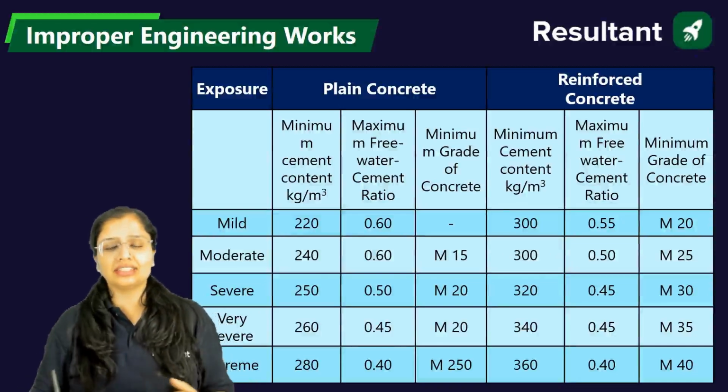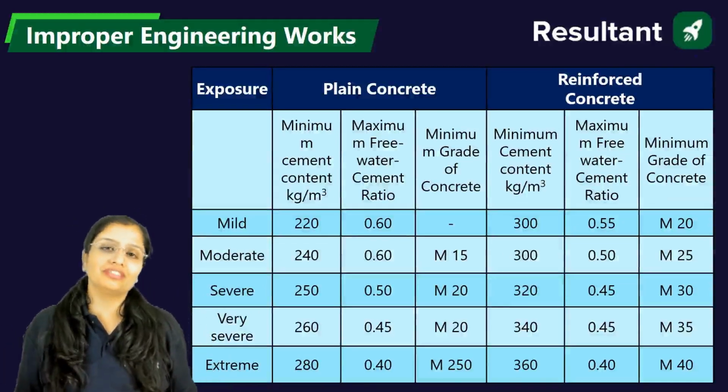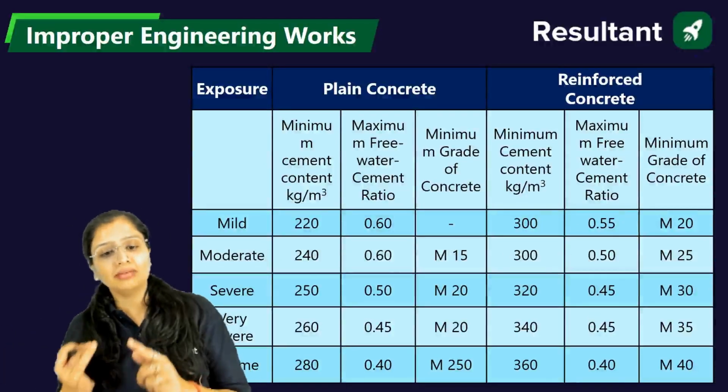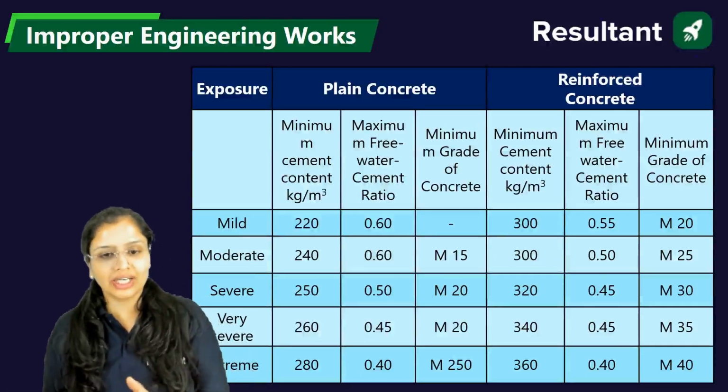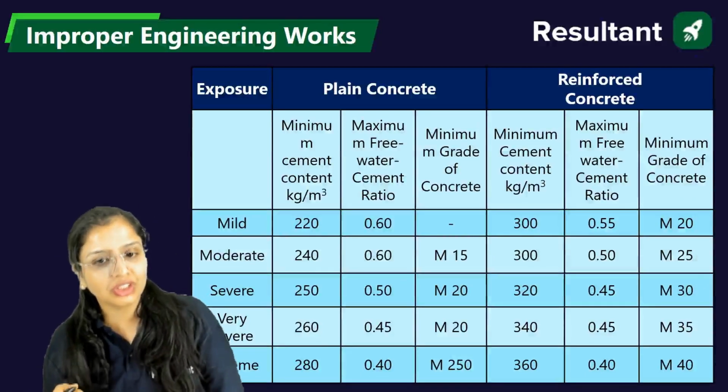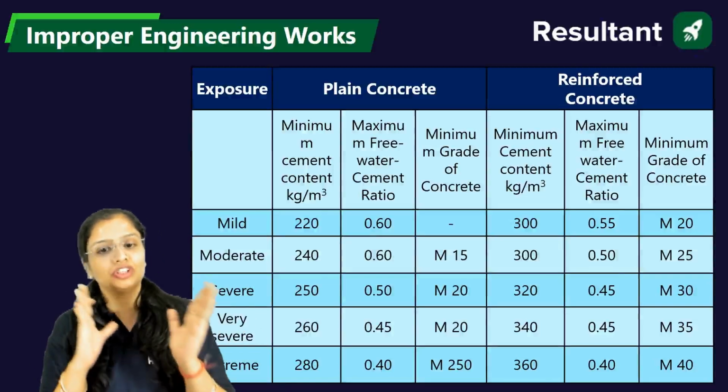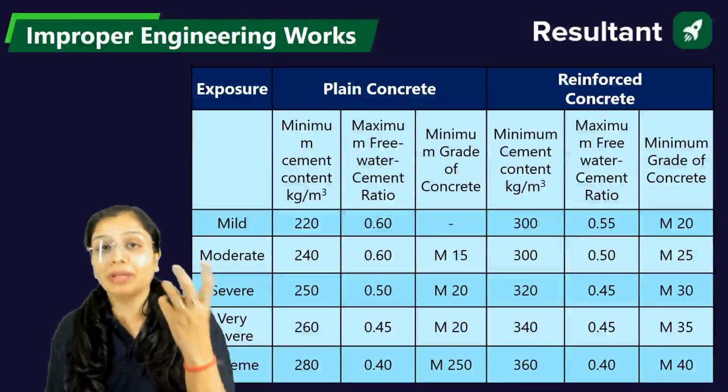And guys, this is the table which is there in your IS 456 2000 as well. So mild, moderate, severe, very severe, extreme conditions, exposure conditions, what should be the minimum water cement ratio? If it is a plain concrete, what should be the maximum water cement ratio? What should be the minimum grade of concrete?